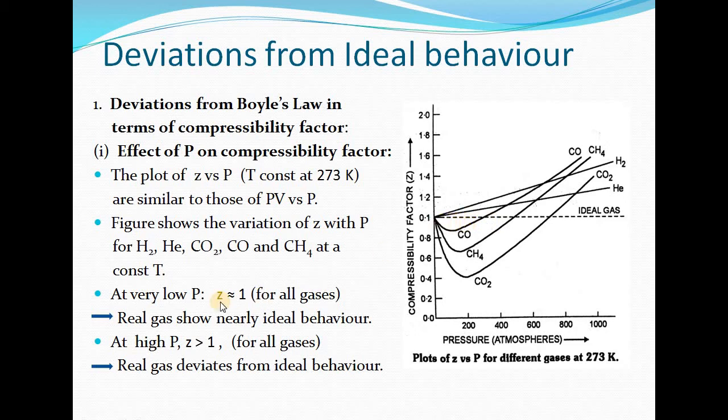Now moving to very low pressure. At very low pressure, you are seeing each curve is near to the line Z equal to 1. So real gases are showing nearly ideal behavior when pressure is very low. Now at very high pressure, what we are observing, at high pressures, Z is greater than 1 for all the gases. For all the gases, we are having a curve above this horizontal line. So at very high pressure, Z is greater than 1. It means real gases deviate from the ideal behavior.